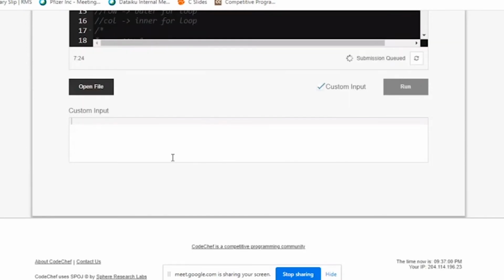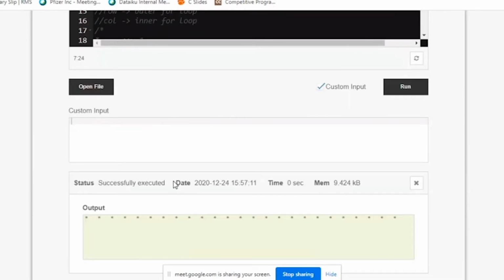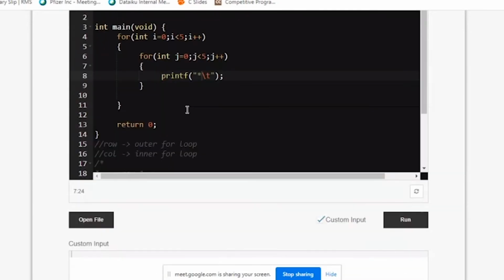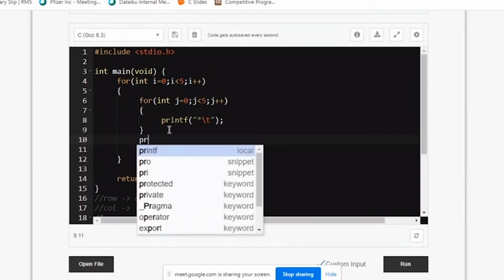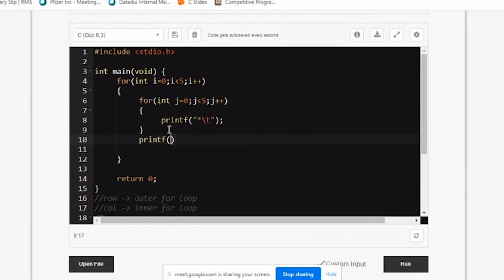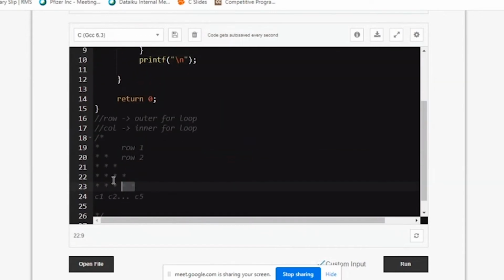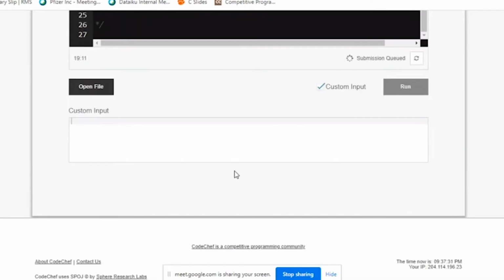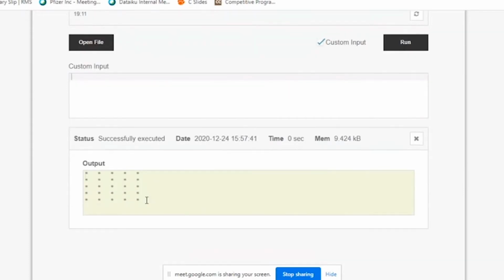So if I print it, you can see here, all 25 stars are getting printed in one line. That's a mistake what I did. What I had to tell my computer, only print 5 stars in one line, then go to the next line and then take up the next one. So how do I specify that is, I should be writing a new line here. So this prints a square pattern. We don't want square pattern, we want triangle pattern, but let me show you square pattern first because it's the easiest way of beginning with pattern. See, it prints a square pattern, 5 rows and 5 columns, and they are having stars.